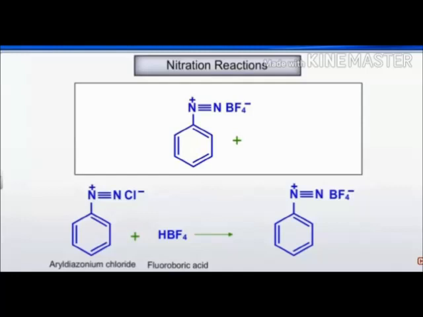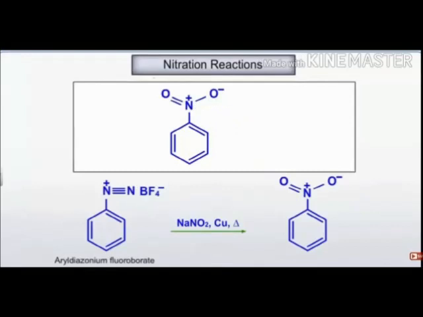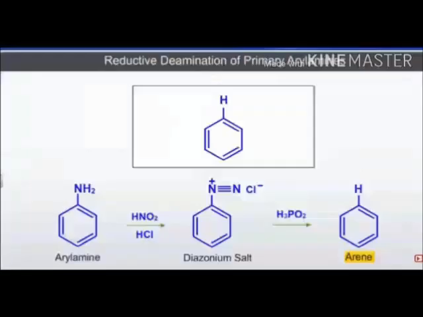If we have to do a nitration reaction, we have to introduce a nitro group in the benzene ring. Then first we convert into fluoro. We react with fluoroboric acid and form benzene diazonium fluoroborate. Then benzene diazonium fluoroborate reacts with NaNO2, sodium nitrite, and copper.